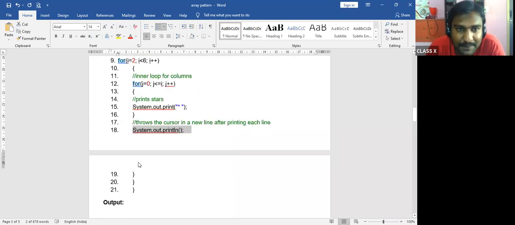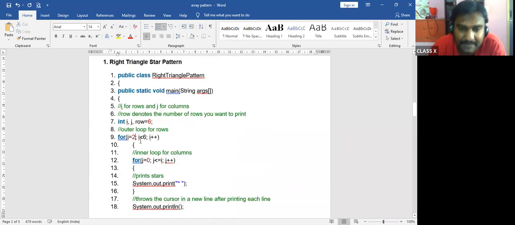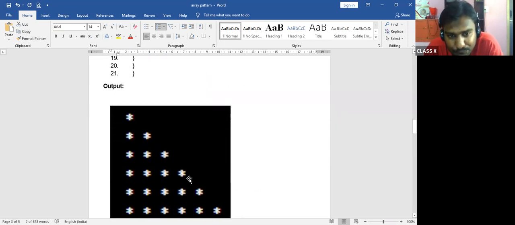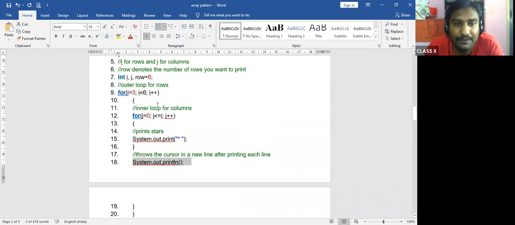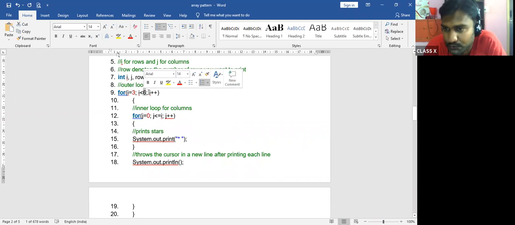Again, next time what happens? This will become 3. 3 times you are going to print. What you are going to print? 3 stars you are going to print. After that the remaining everything should be empty. 3 stars, empty; 4 stars, empty; 5 stars, empty; and 6 stars, empty. So after 6 it will stop because we have given the condition to run till 6 rows only.